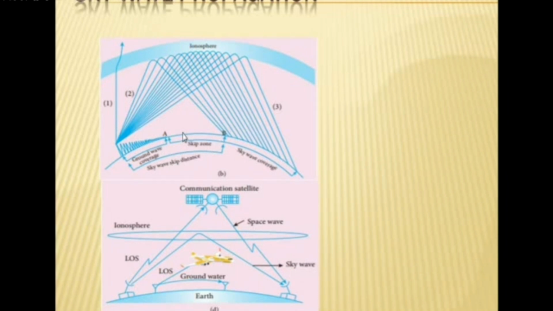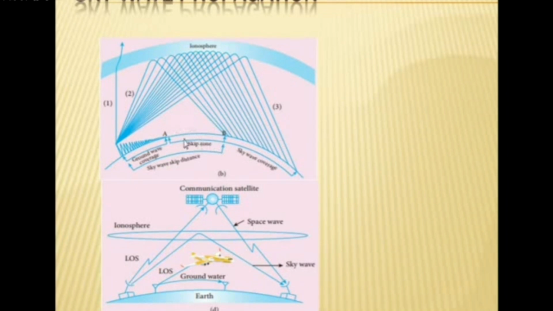In that area, you are not able to receive the signal. Here you can see that area from A to D. There is no signal between those 2 points, A to D. That area is called the skip zone. The area which is not receiving the signal is called the skip zone. The distance between the point of transmission and the point of reception is called the skip distance. So this is the skip distance and this is the skip zone. Above that skip zone, you are able to receive the signal.